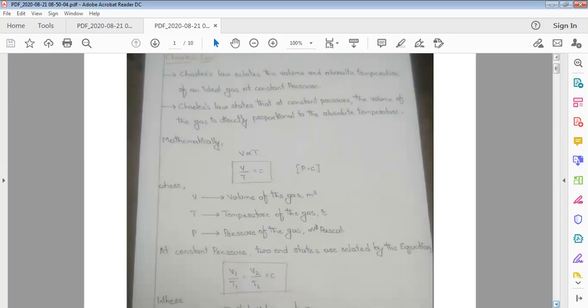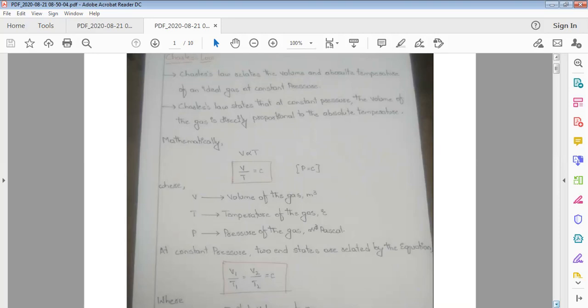if we take a small beaker which is filled with nitrogen gas, and we take a balloon and place it above the beaker, the nitrogen gas temperature is very low, so the volume of the balloon gets reduced. Means if the temperature is less, the volume is also very less.